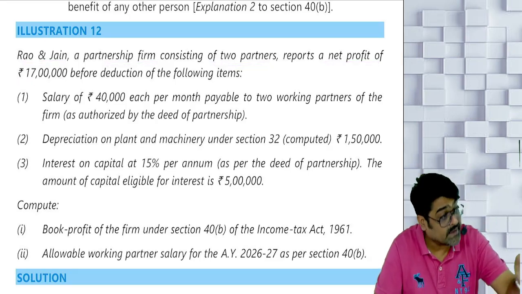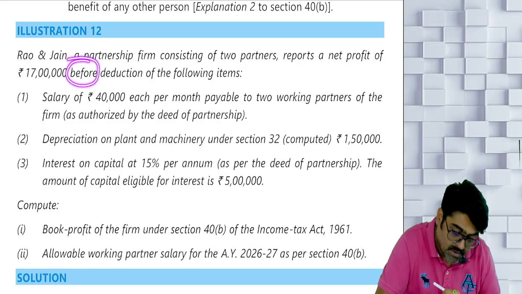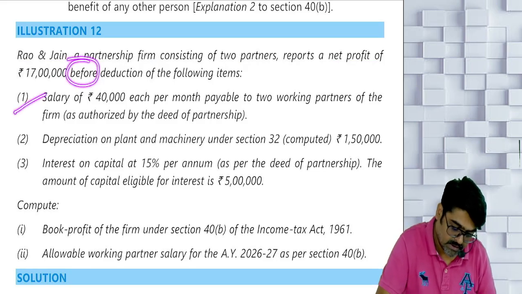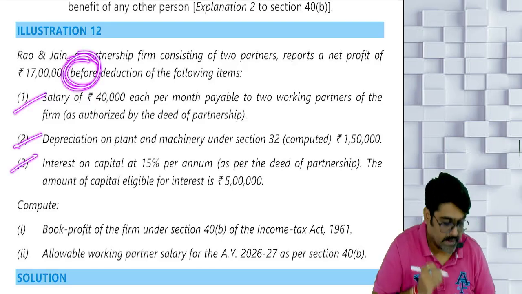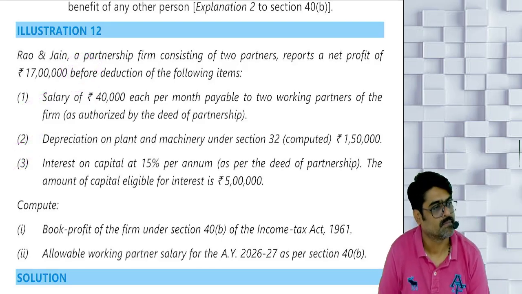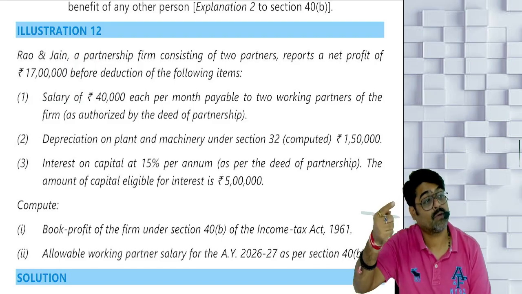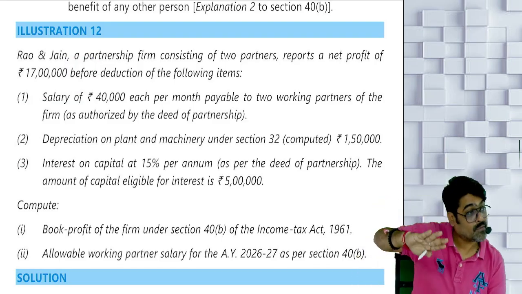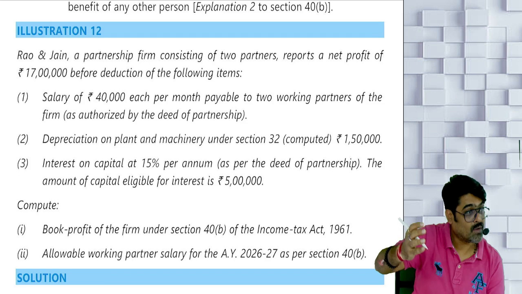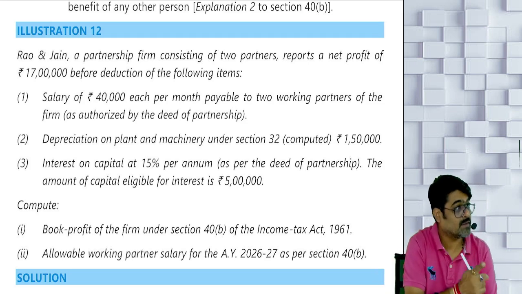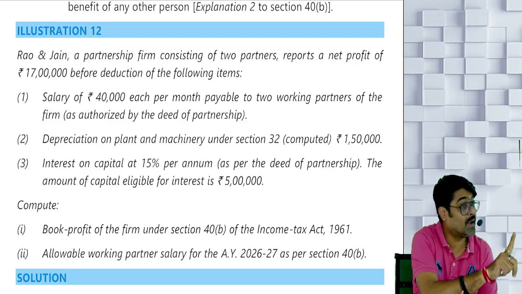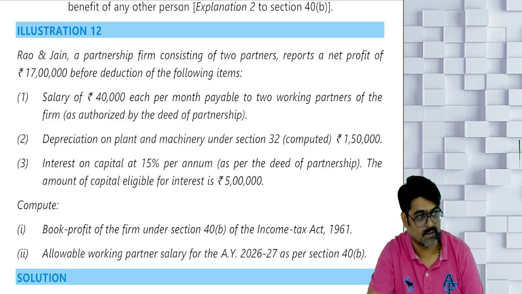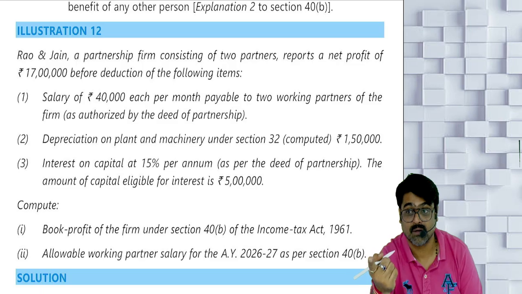Wait. This 17 lakhs is before remuneration, before depreciation, before interest. Did I tell you book profit has to be calculated after taking all the deduction for expenses, after depreciation, after allowable interest, but without taking deduction for remuneration?